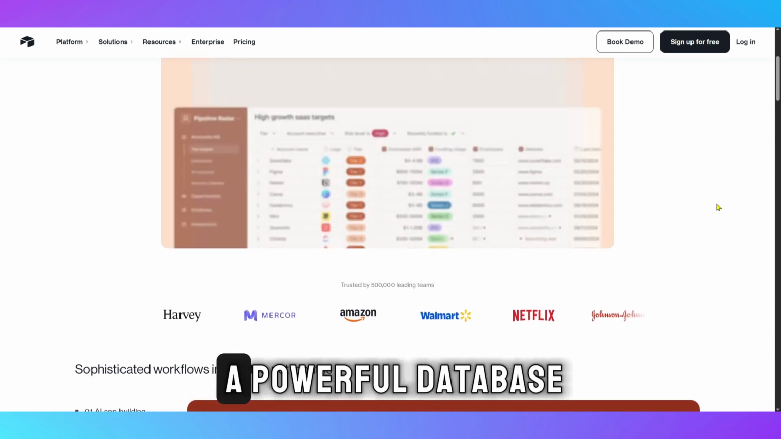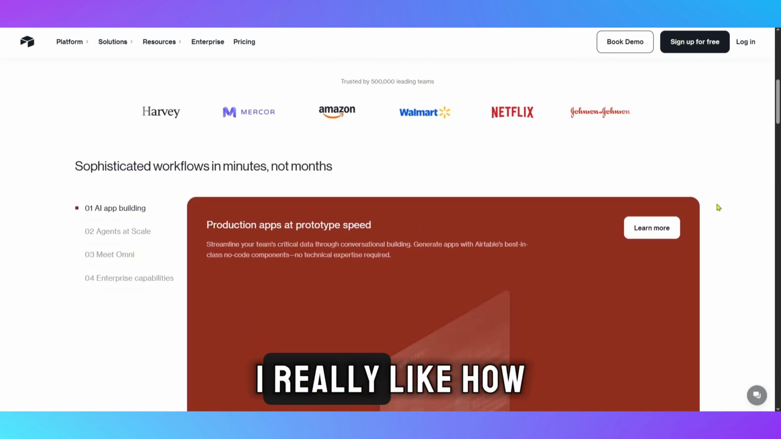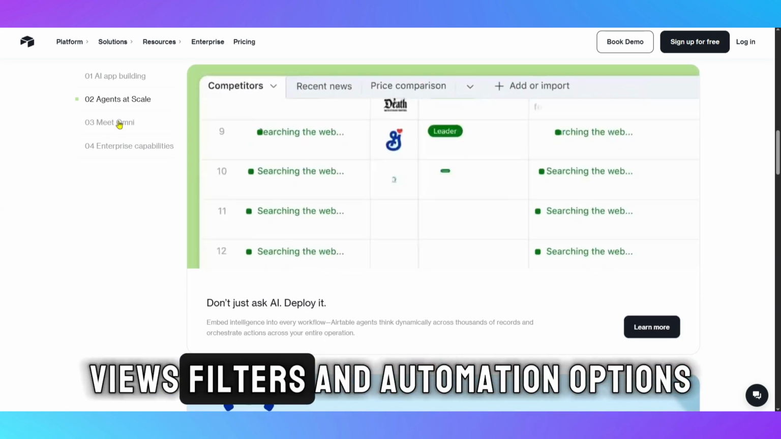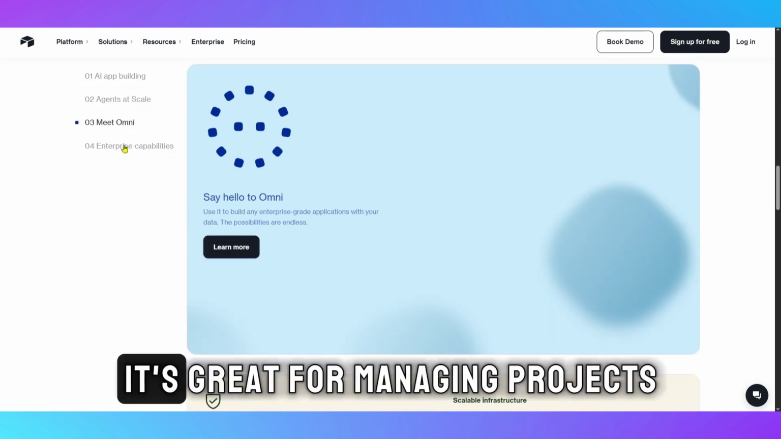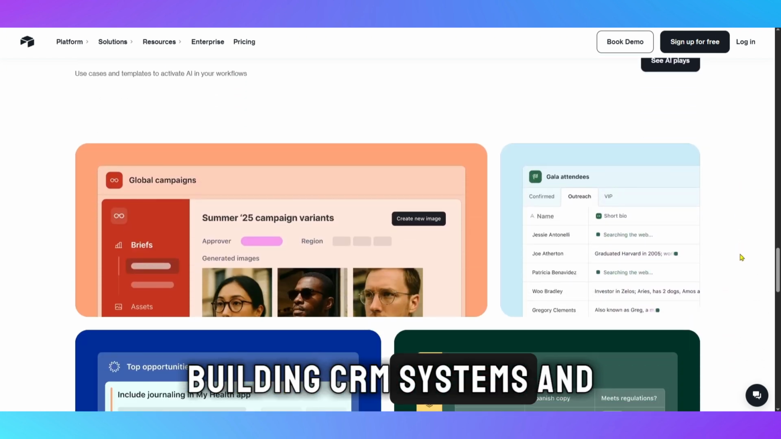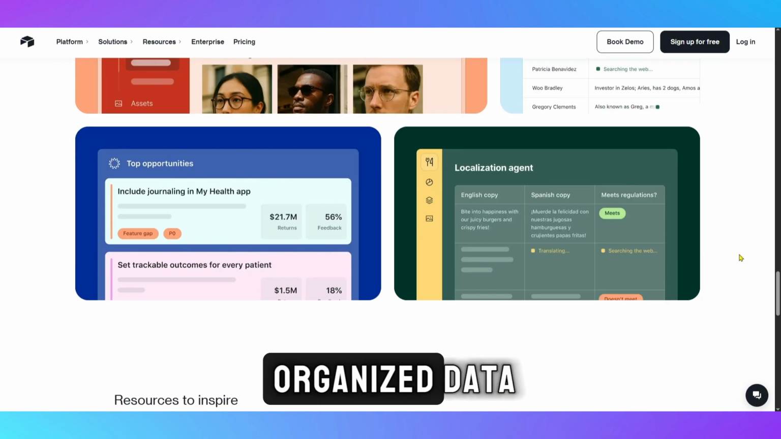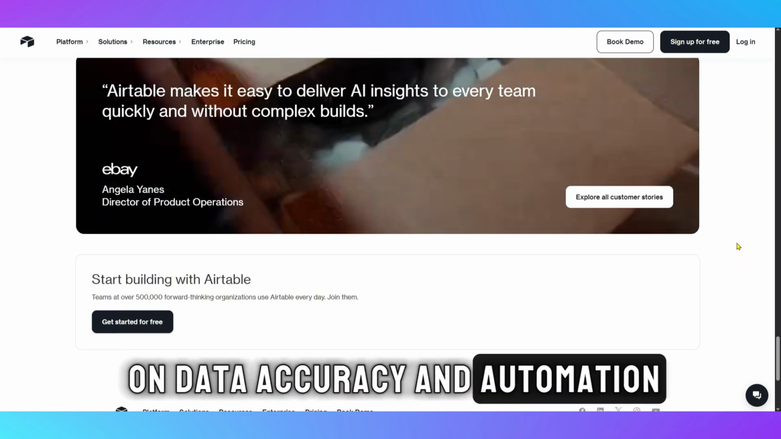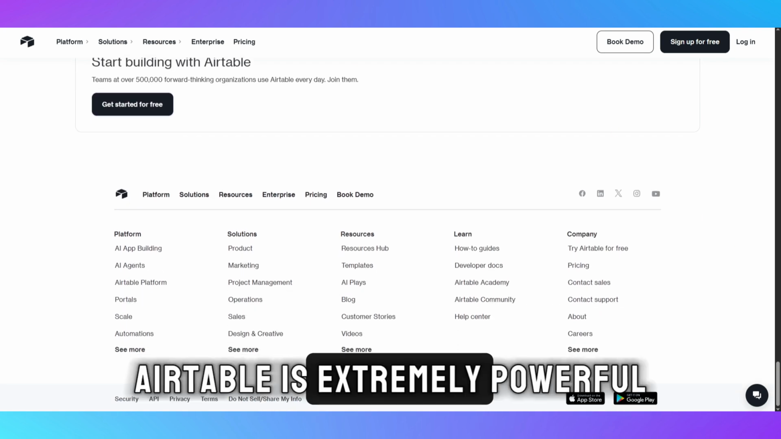Airtable feels more like a powerful database. I really like how structured everything is, with tables, views, filters, and automation options. It's great for managing projects, tracking inventory, building CRM systems, and handling large amounts of organized data. If your workflow depends on data accuracy and automation, Airtable is extremely powerful.